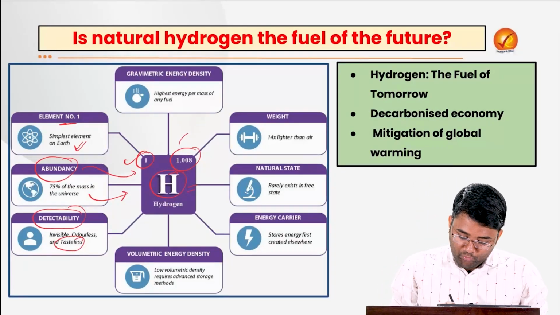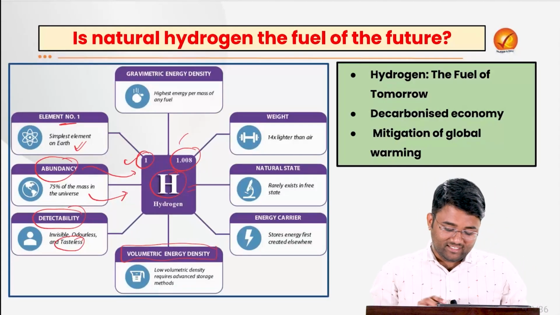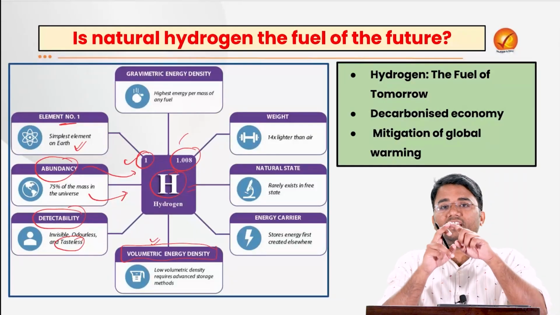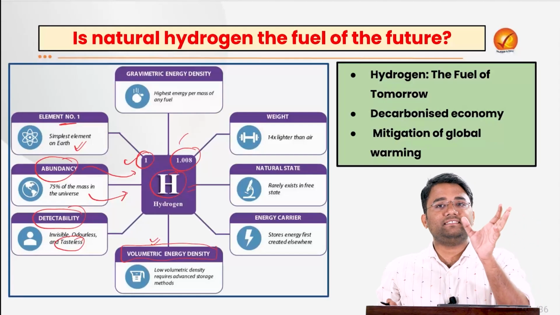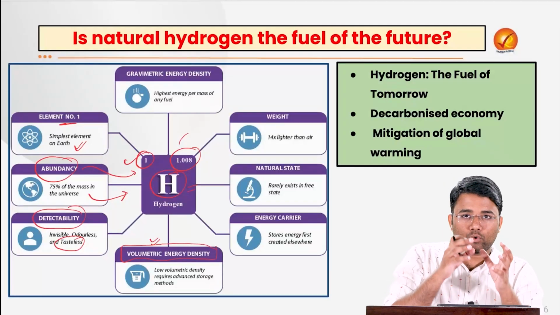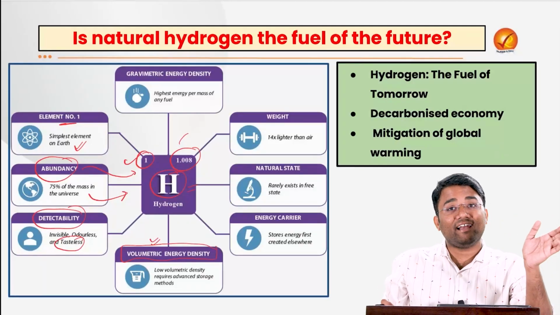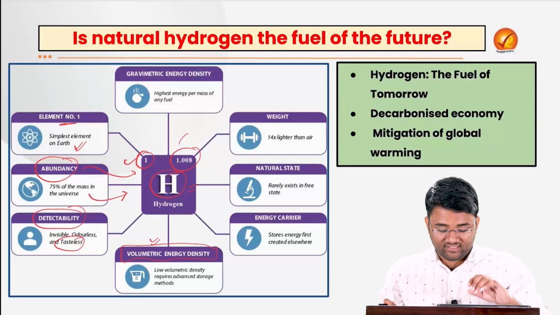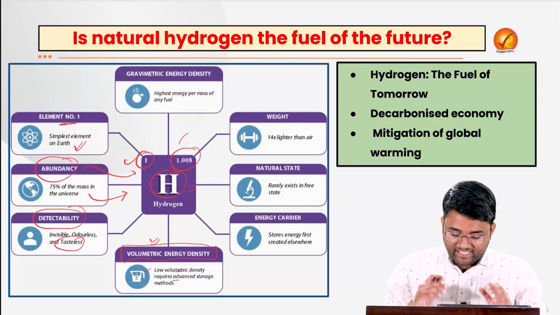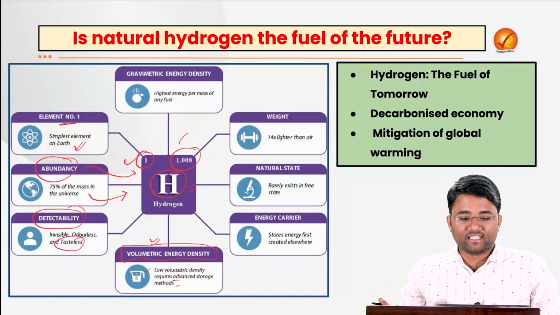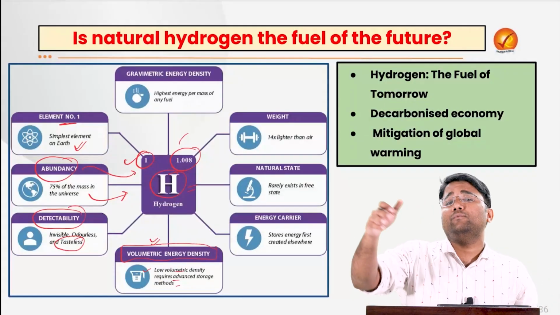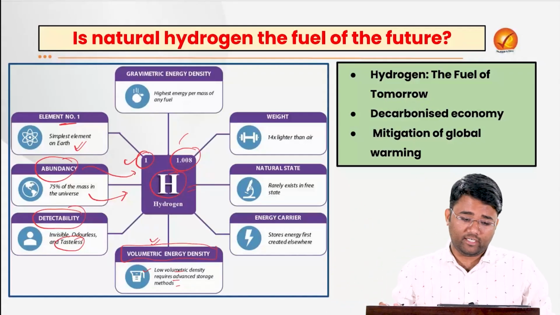And if you talk about the volumetric energy density of hydrogen, what is this volumetric energy density? That is how much energy hydrogen can store in a given space. For example, let's suppose there is a car that is being fueled by hydrogen. What is the size of the tank that we actually require to ensure that the car can run for 100 km or 200 km? That is the volumetric energy density. And hydrogen has low volumetric density, meaning that it requires advanced storage methods. For example, we need a huge tank to store enough for a car if we want to run it for 100 or 200 kilometers.